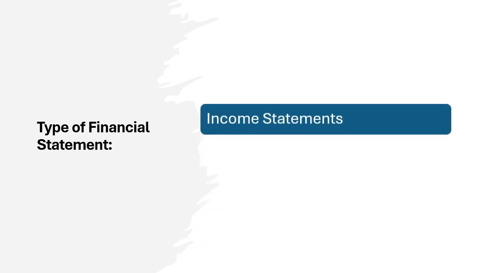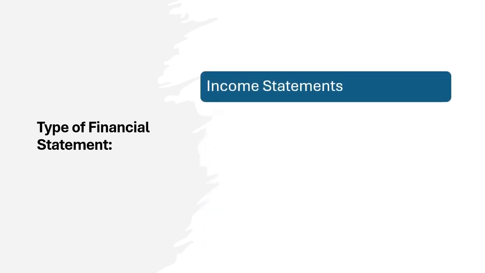The first one is income statement. This is also known as profit and loss statement. It shows a company's revenue, expenses, and profit over a specific period. This helps facility managers assess whether the facility is operating profitably or causing a loss.